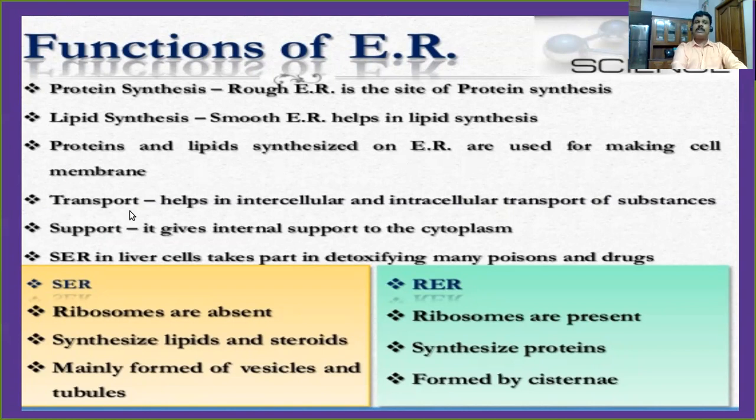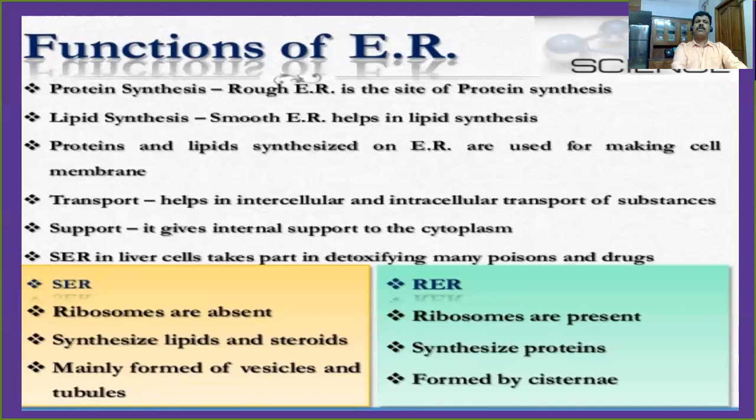The fourth important function, you can see that it helps in intercellular and intracellular transport of substances. What is the meaning of intercellular and intracellular? Intercellular means between the cells. Intracellular means the transport of substances occurs inside the cell itself.